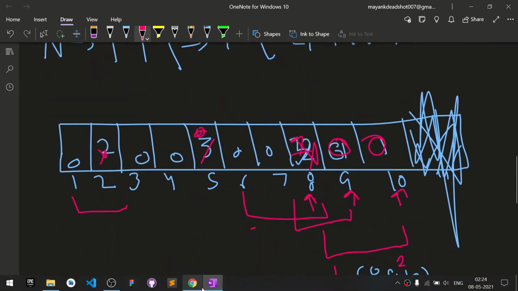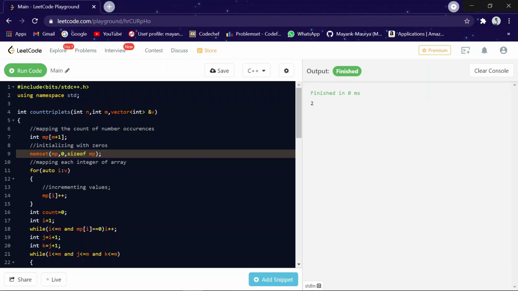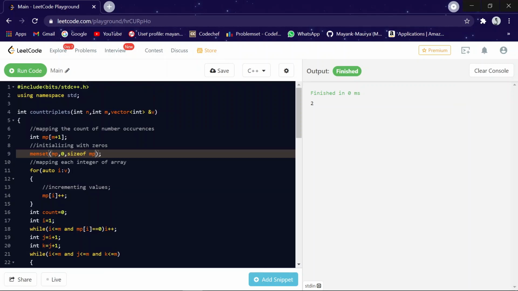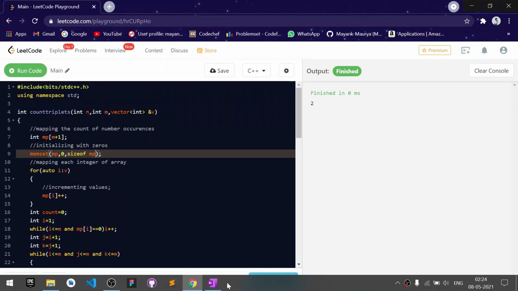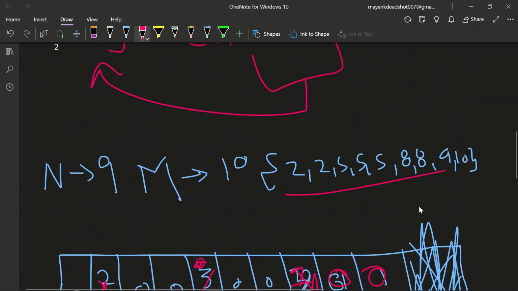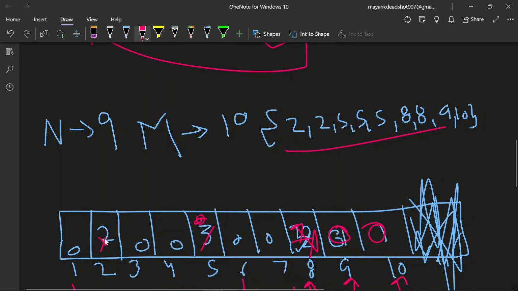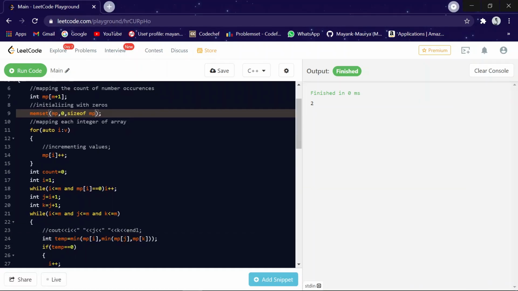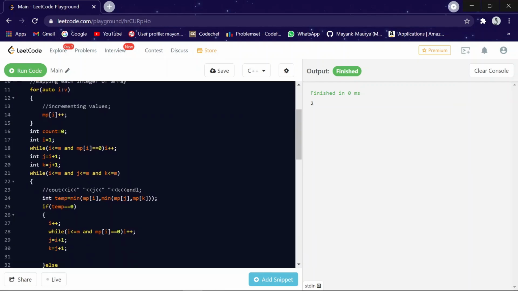I have named this as MP, and we have initialized it with 0. Then for every integer in this vector, we are going to update the count. So it will make this frequency table.